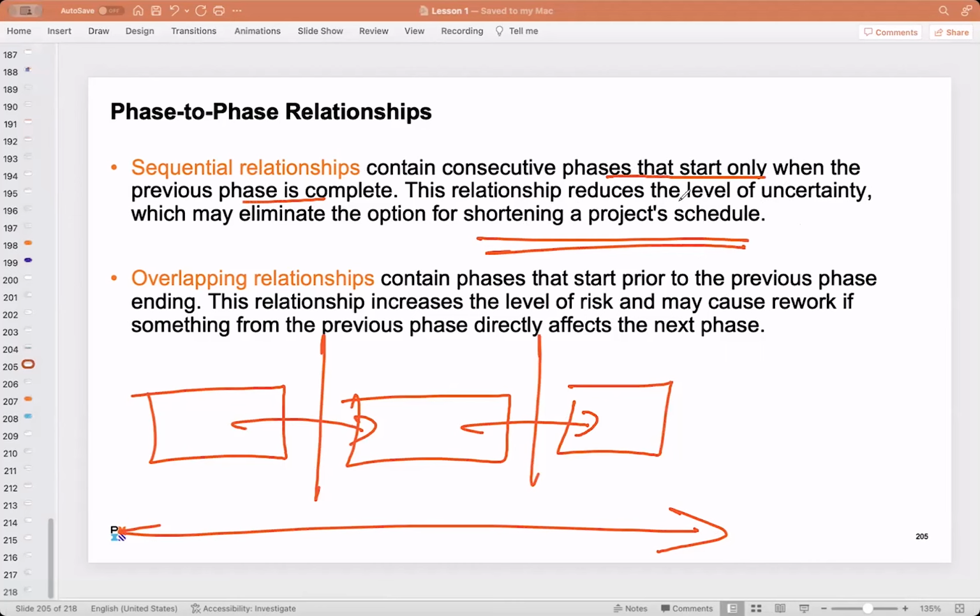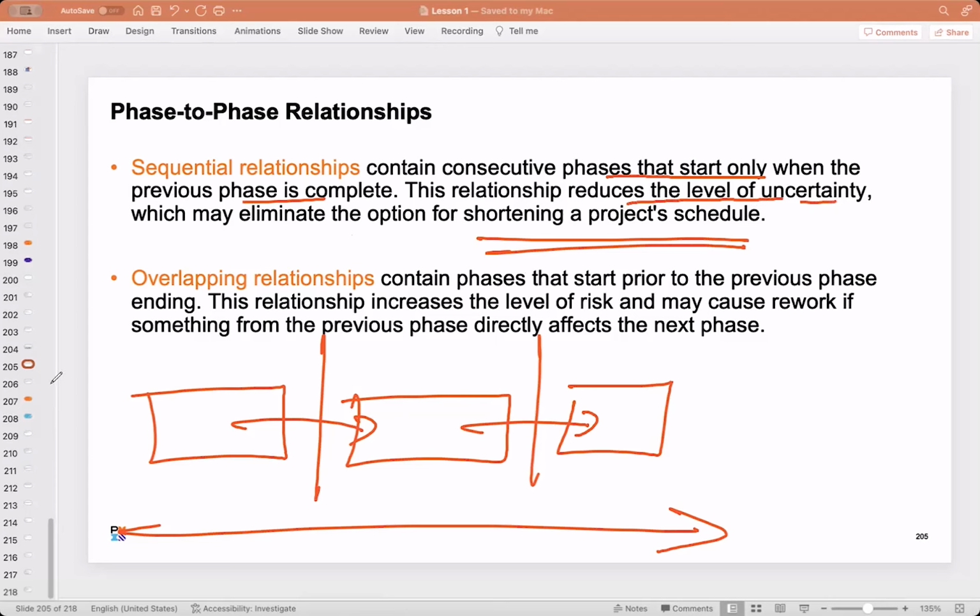Is that clear? But what is the benefit here? It reduces the level of uncertainty, because we are waiting patiently for one to get over and then only moving to the next. So it is reducing the level of uncertainty. Is that clear, guys, everyone? That's it. Okay. So how to overcome that?